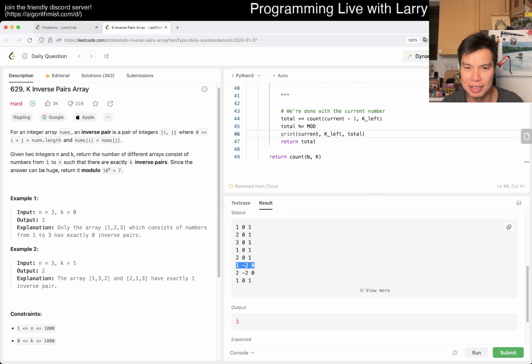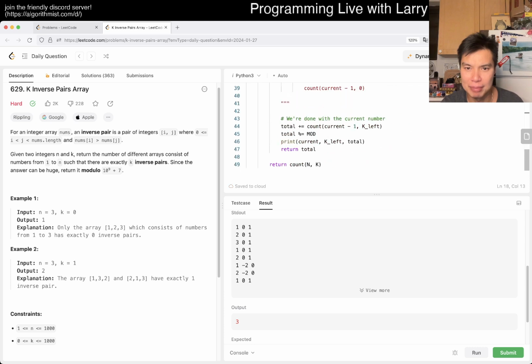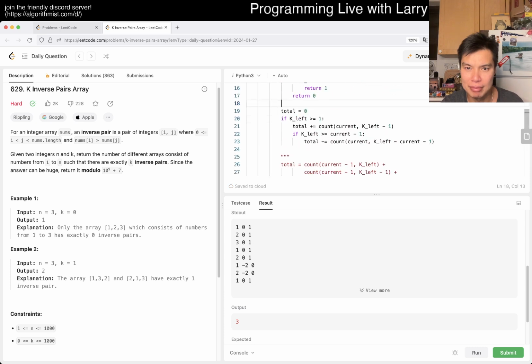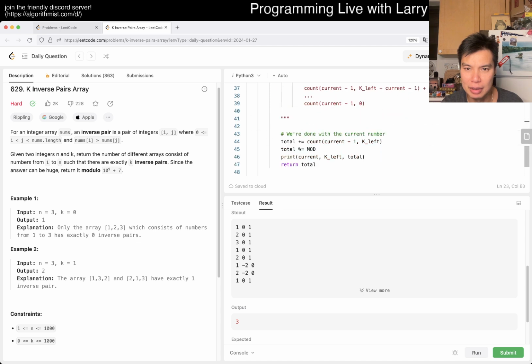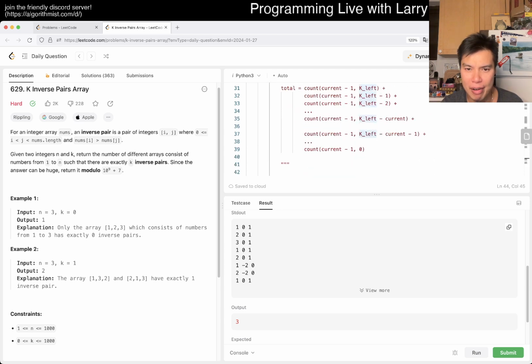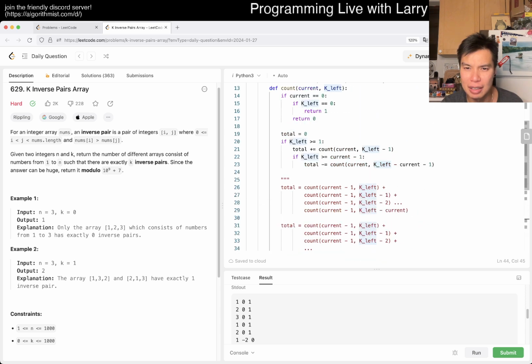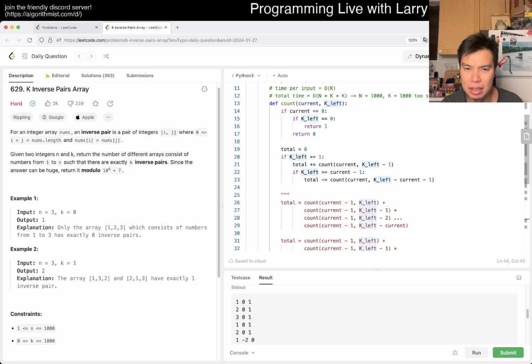K left being 0 is a little bit sad, or less than 0. How are we doing that? I thought we double checked. How are we getting negative k left? Definitely should fix that. Oh, man, double negative stuff hurts.